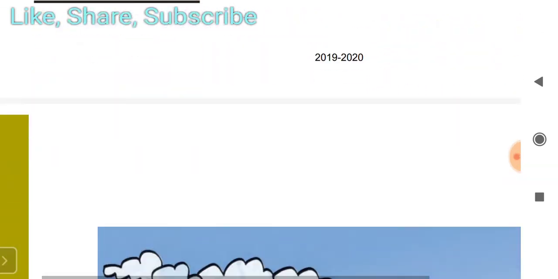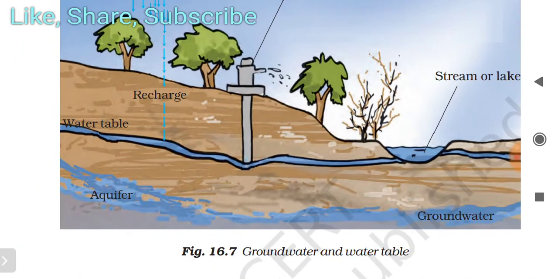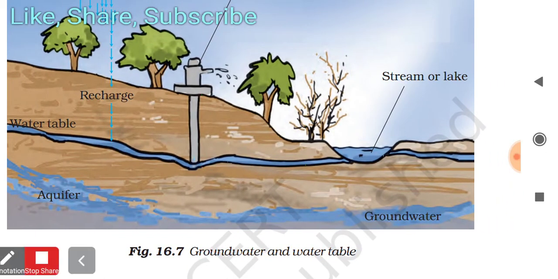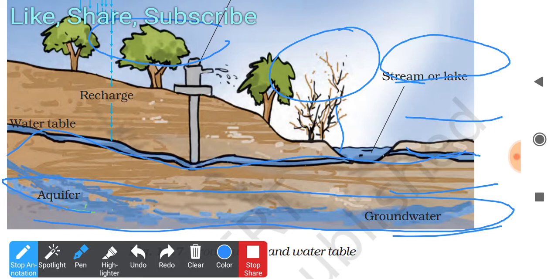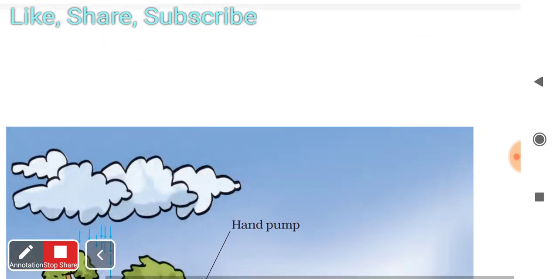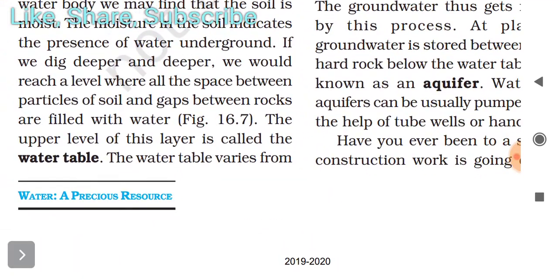You can see in the figure also, this is the ground level and the water table. This is the groundwater, and just nearby the ground, the upper level of this layer is called the water table.